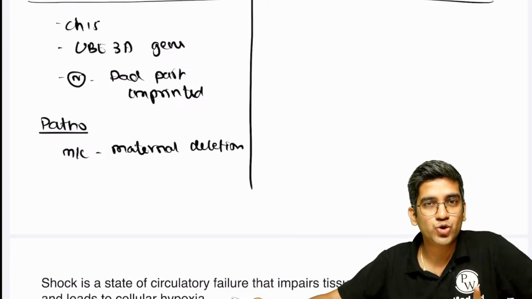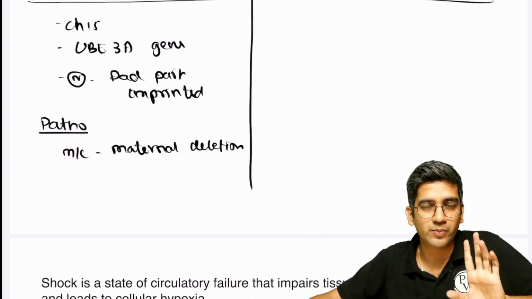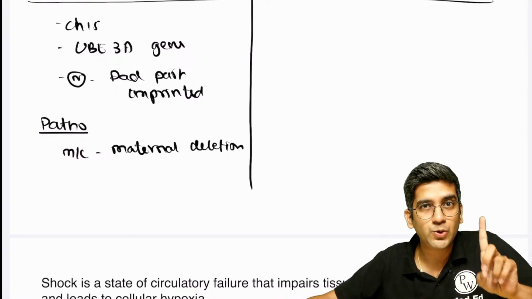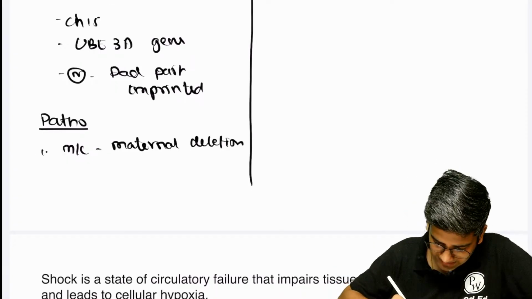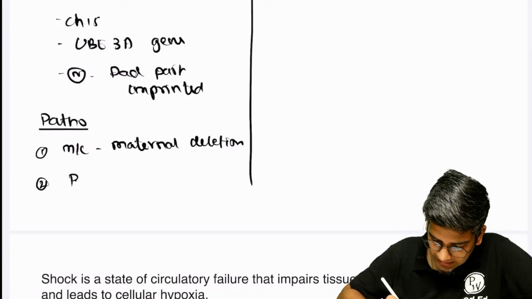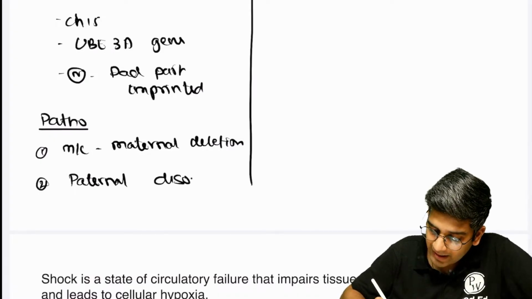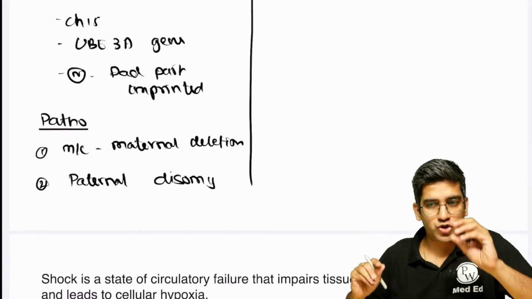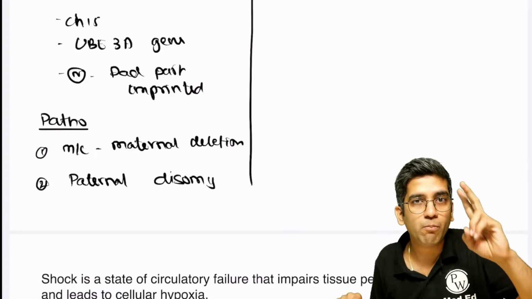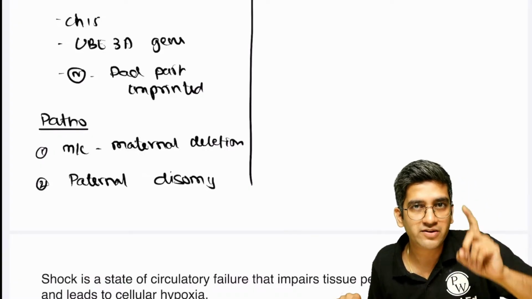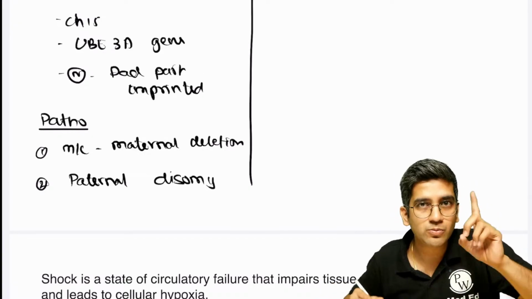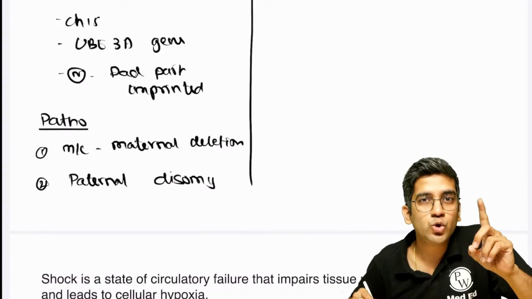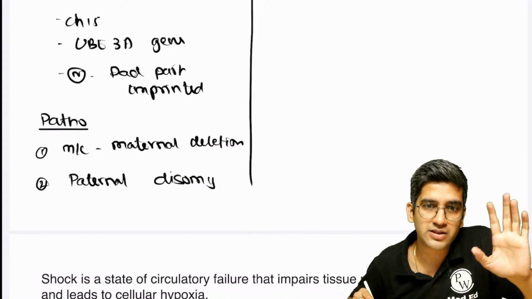Second is disomy. Di is 2, chromosome somy. We call it uniparental disomy, right? That's my second pathogenesis. If I have a paternal disomy, which means, expand it in a short note, I'm just writing short away. Paternal disomy: both the chromosome 15 comes from the father, which means both the chromosome 15 will be imprinted. No functioning chromosome 15, which happens like that, right?